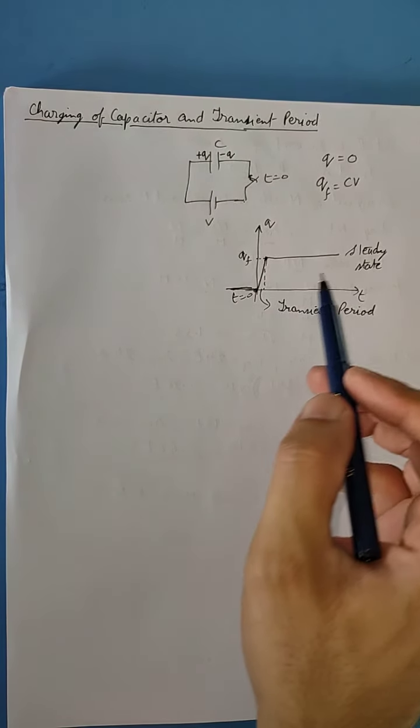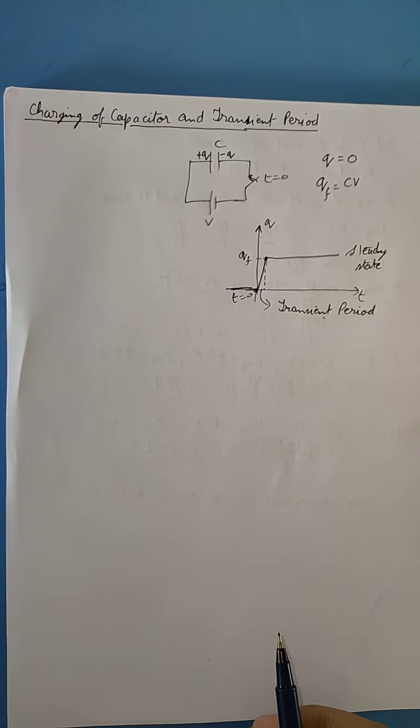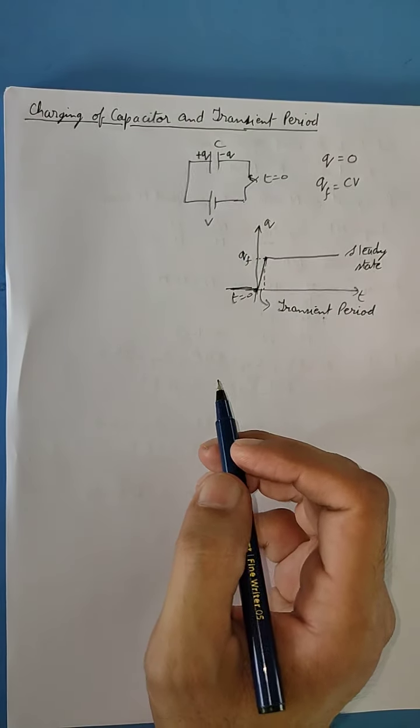So the capacitor quickly achieves steady state. As soon as the steady state is achieved, the current stops flowing because there is no place where the battery can deposit the electrons. Now what if a resistance is connected with this capacitor?